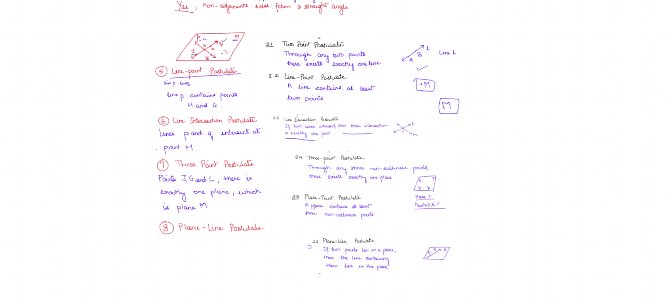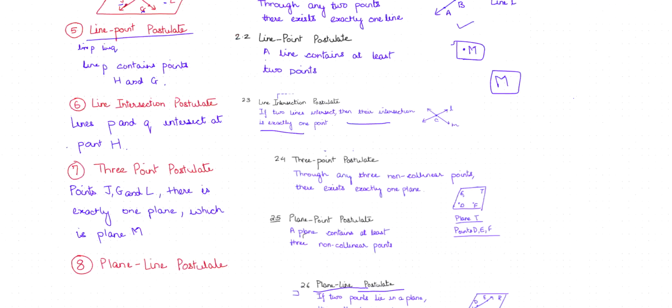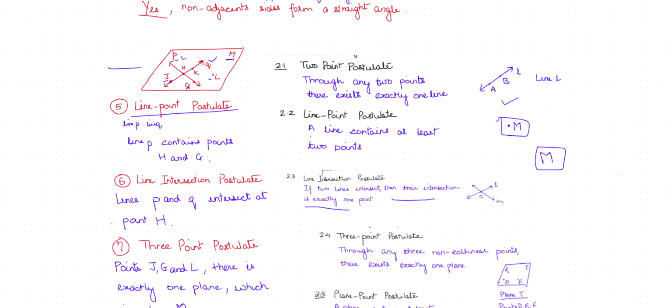We know the plane line postulate says if 2 points lie in a plane, then the line containing them also lies in the plane. So in this question, I'll enlarge a little, we can see that points J and K lie in plane M. So line Q also lies in plane M.